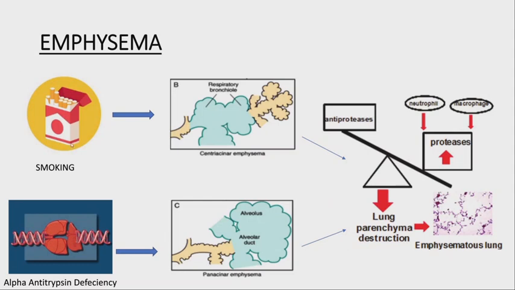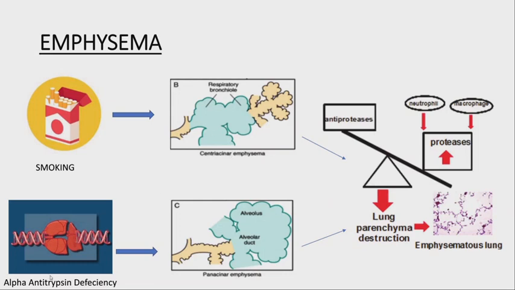In smokers, this is seen in the central region. In the centriacinar pattern. So what is an acinus? Acinus is the area beyond the terminal bronchiole. So in smokers, this is seen in the proximal or the central part in the upper zones. Remember, smoke rises up, so it's seen in the upper zones. This has been asked in the exams.